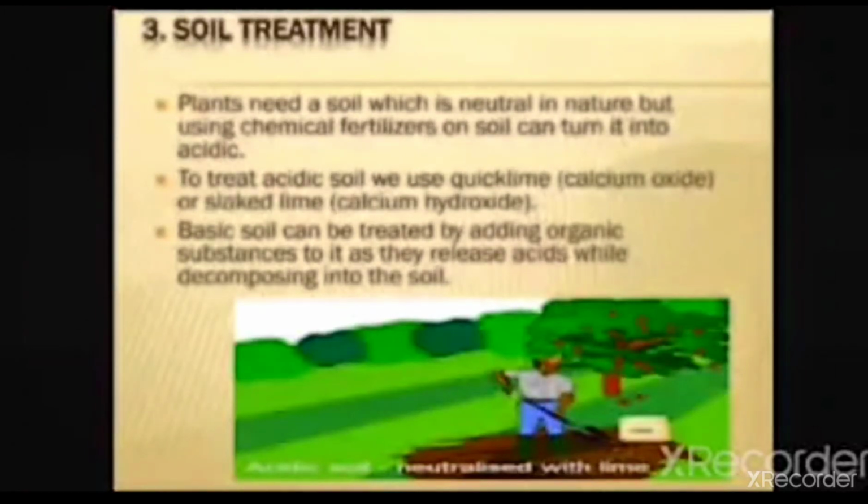To treat acidic soil we use quicklime, calcium oxide, or slaked lime, but basic soil can be treated by adding organic substances, because organic substances release acids while decomposing into the soil.